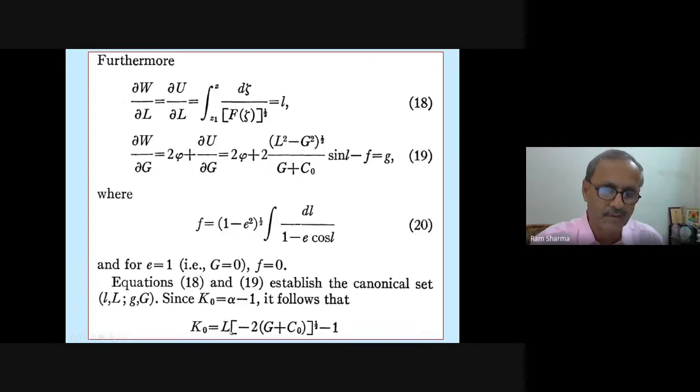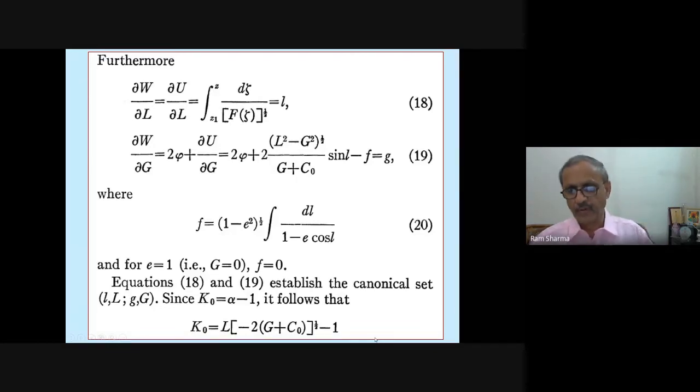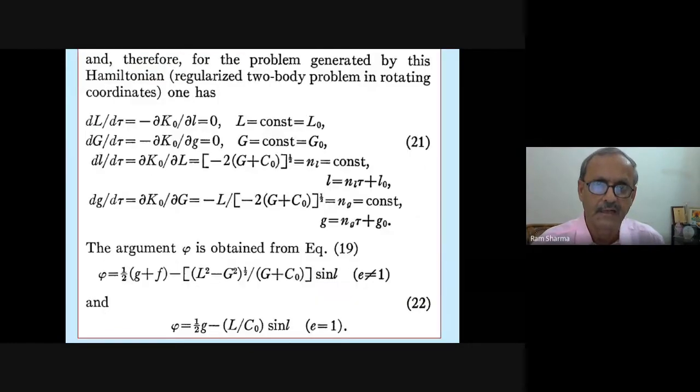The other two have not come. See, small l and small g are not there, only L and G. Momenta only have come. Angular frequencies have not come. That's how normally we write. C0 is a constant. So this is how his Hamiltonian came. And now equations of motion you can write corresponding to, first you can write with respect to K0. So when you write K0, this is equal to 0 because l is not there.